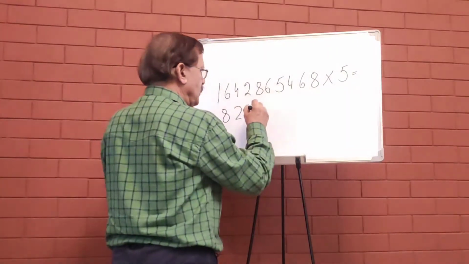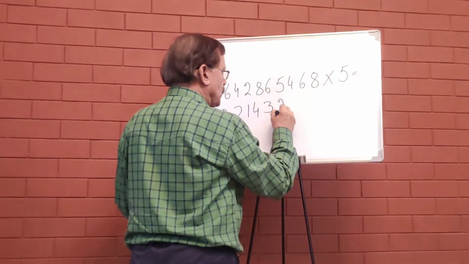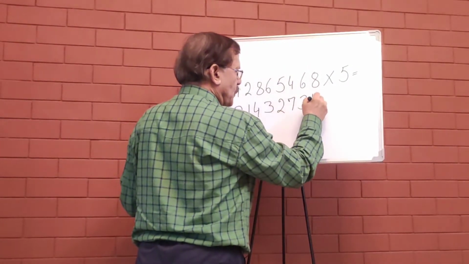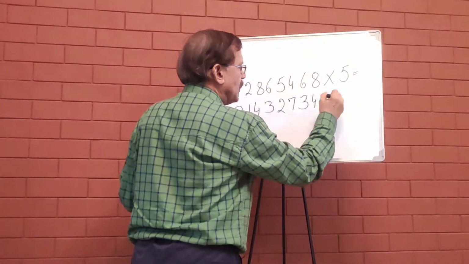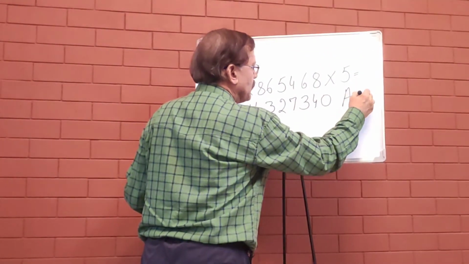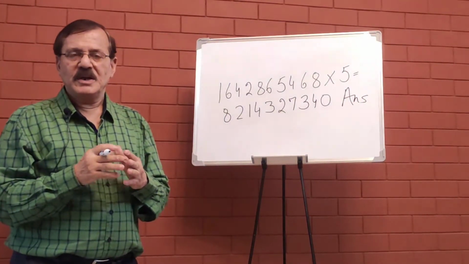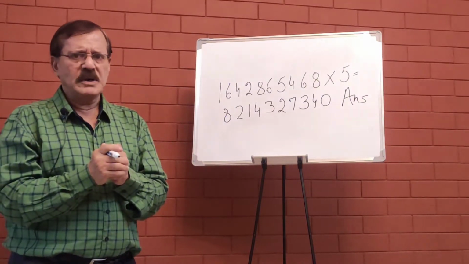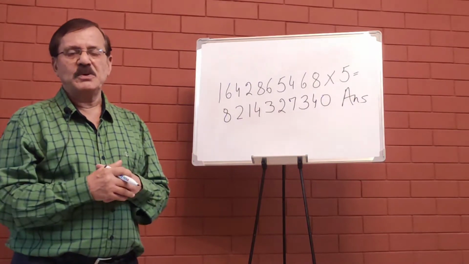Half of 86 is 43. Half of 54 is 27. Half of 68 is 34. This is divided by 2 and multiply by 10 here. This is your answer. So can you see that we have done this question in 5 to 6 seconds flat? Or sometimes we can take a little more time, but it is so much easier than the methods which we have been doing and learning.